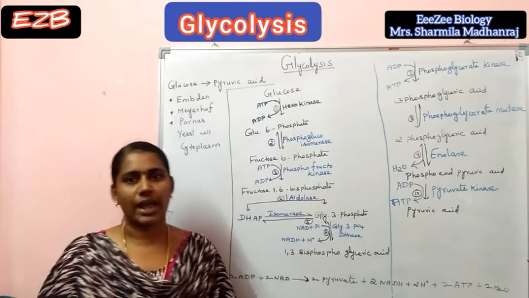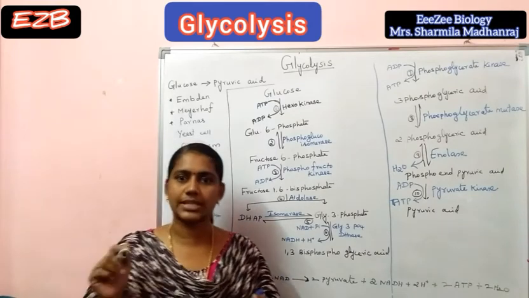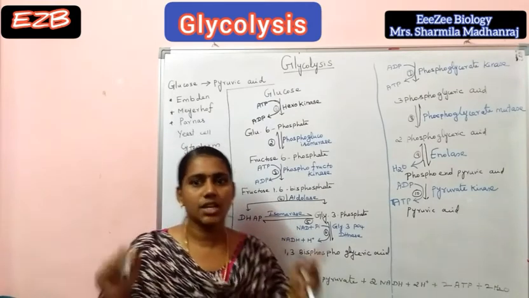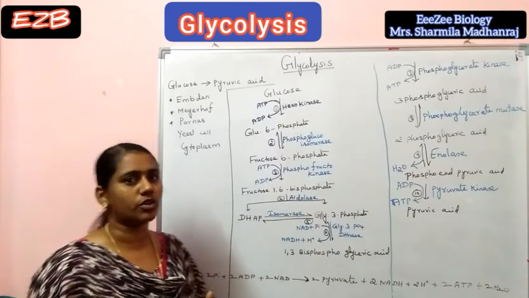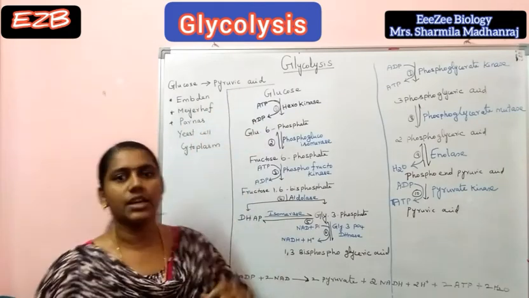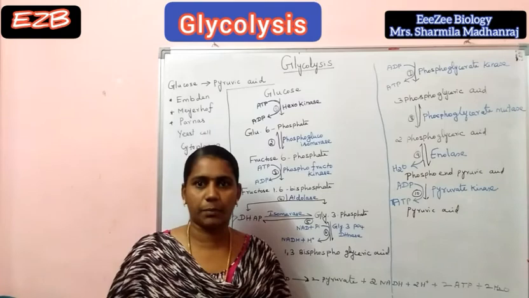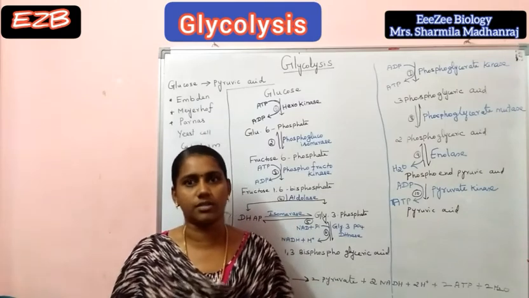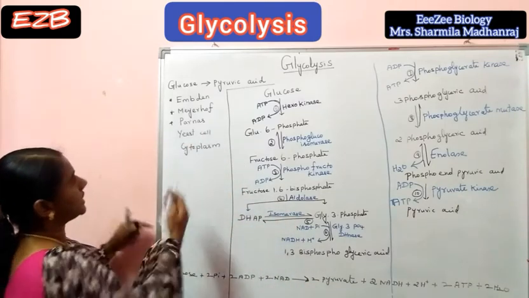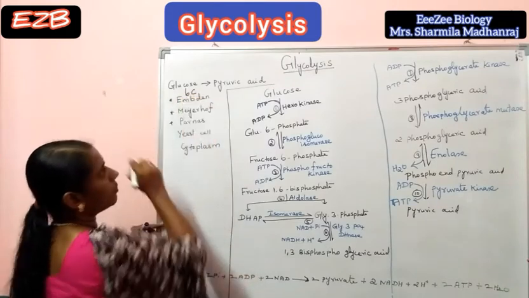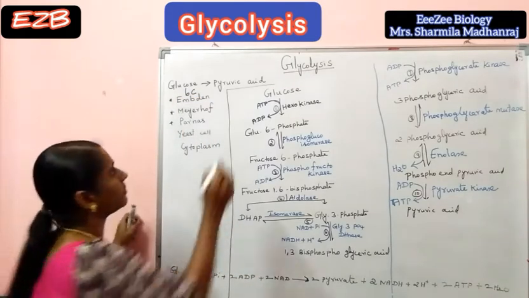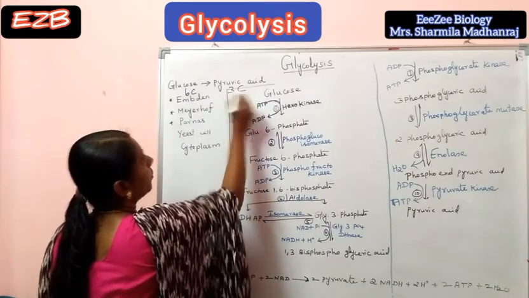The process by which glucose, a 6-carbon compound, is split into 2 molecules of pyruvic acid with the production of ATP is called glycolysis. Glucose is a 6-carbon compound, and pyruvic acid is a 3-carbon compound.